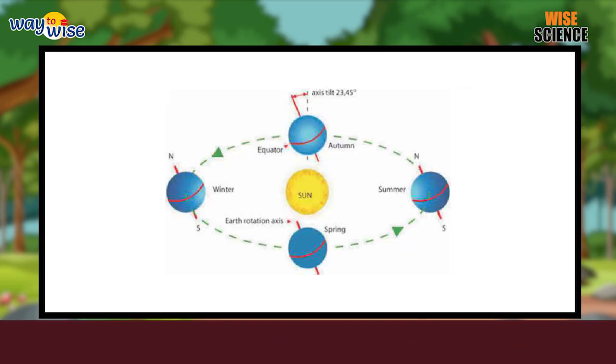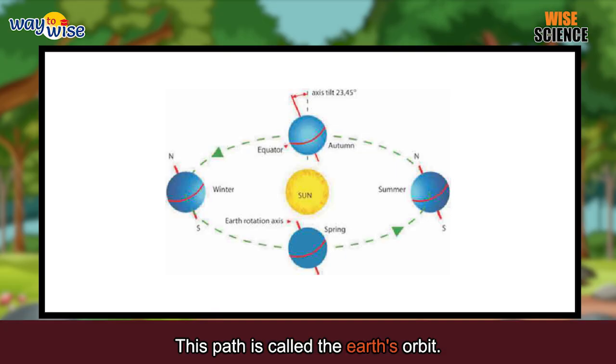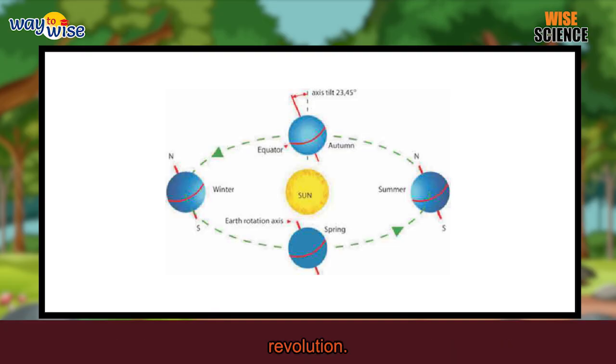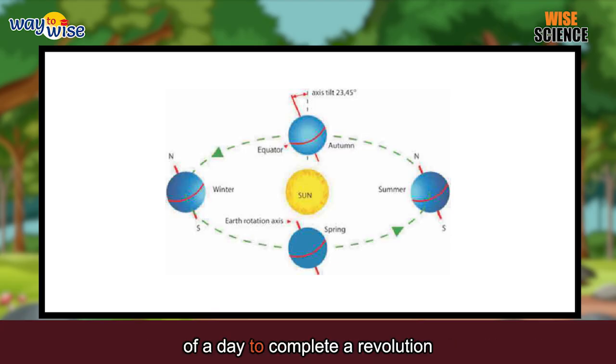Second, revolution. The Earth moves around the Sun in a definite path. This path is called the Earth's orbit. The movement of the Earth around the Sun in an orbit is called revolution. The Earth takes 365 1/4 days to complete a revolution around the Sun.